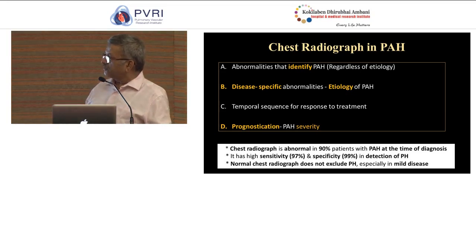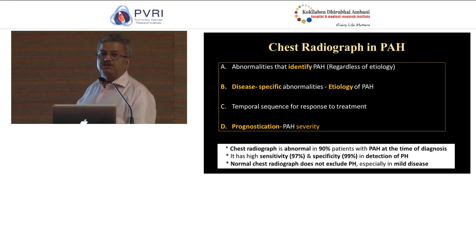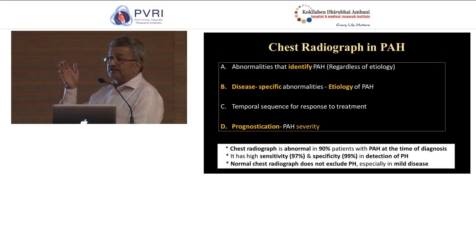Oh, yes, okay. As you can see here, chest radiograph is abnormal in a majority of patients by the time they become clinically relevant with pulmonary artery hypertension. And there is reasonably compelling evidence why chest radiograph should remain relevant in establishing the diagnosis as well as in identifying the etiology, as you heard, largely in the setting of group 1, group 2, group 3, and group 4 of these abnormalities.